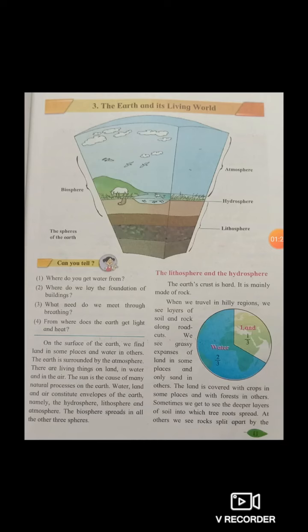And there are various natural processes going on the earth, and these are only because of the sun. So here water represents hydrosphere, land represents lithosphere, and air means atmosphere. And the living world in all these three spheres is called the biosphere. Now we'll look at the lithosphere. Okay, so the outer surface of the earth is hard. It is mainly made up of soil and rocks, and that layer is called the lithosphere.